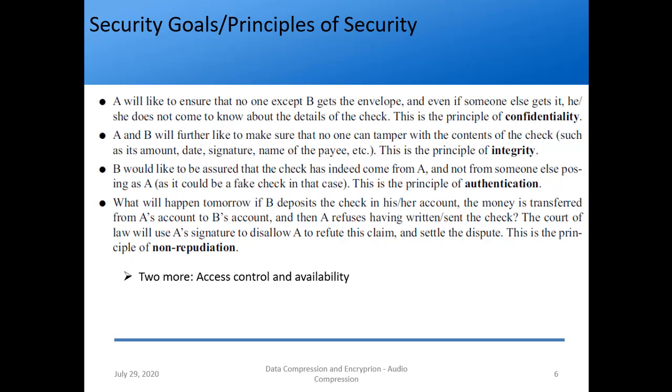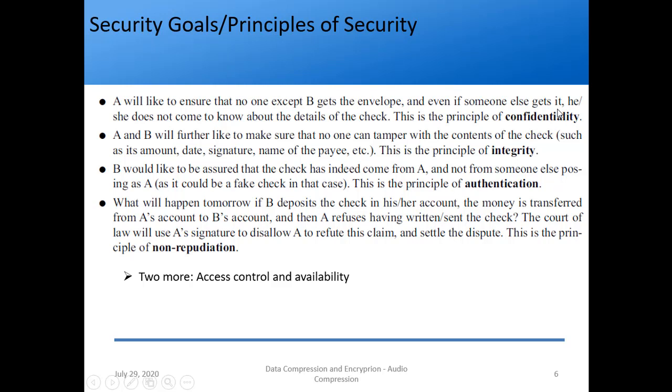So let's see what we can think. A will like to ensure that no one except B gets the envelope. Isn't it obvious? A has written it to B, so obviously B should get the envelope. No one else should get it. And even if someone else gets it, he or she does not come to know about the details of the check, right? So this is talking about confidentiality of data. So this principle is of confidentiality.